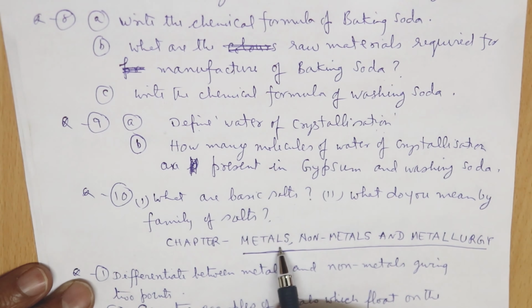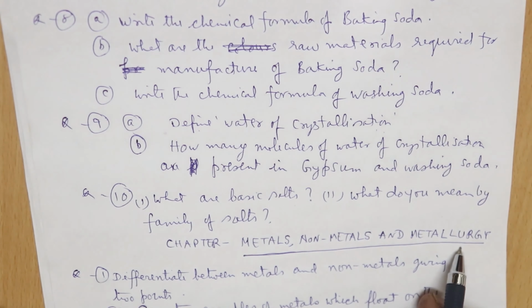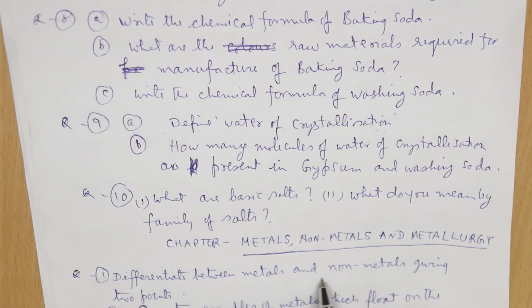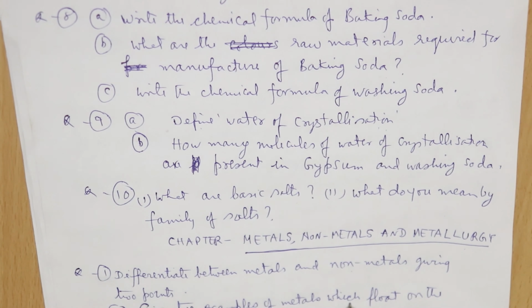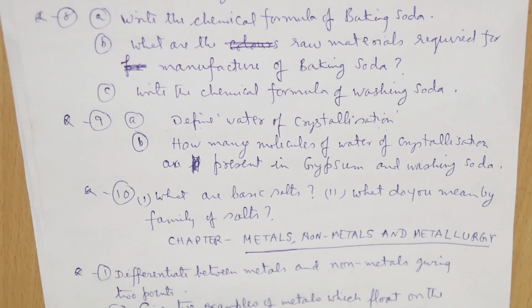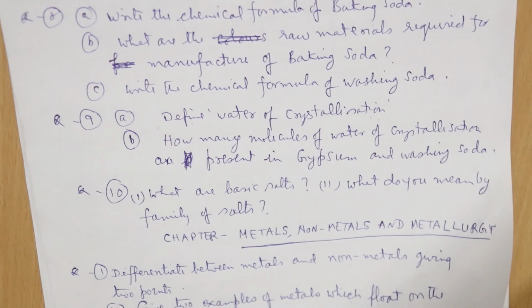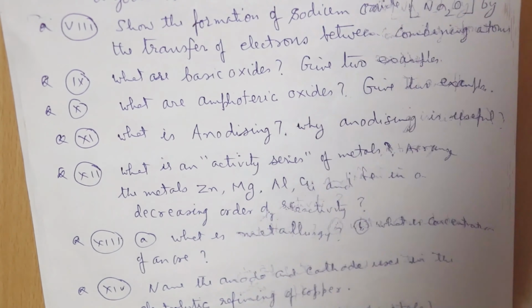Okay, next we go to the chapter Metals, Non-metals and Metallurgy. So here question number 1 in this chapter, differentiate between metal and non-metal, giving 2 points only. And then give 2 examples of metals which float on the surface of water. And give 2 examples of metals which can be cut with a knife. I think it will be very soft metals like sodium and potassium. You have to give the answer.